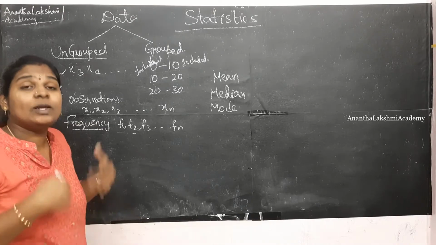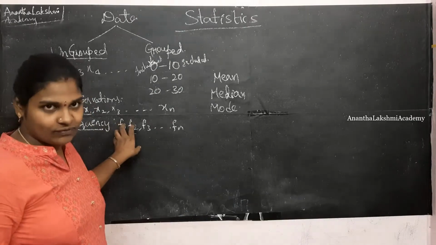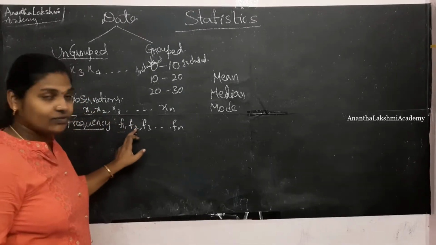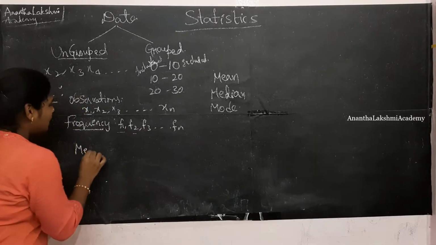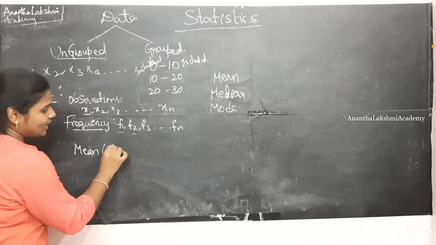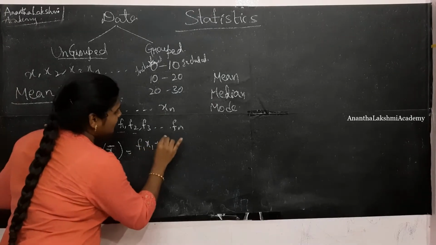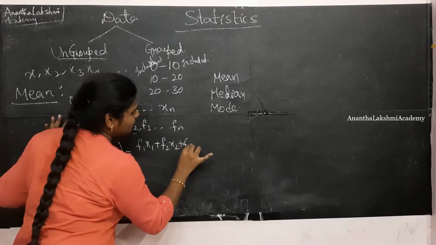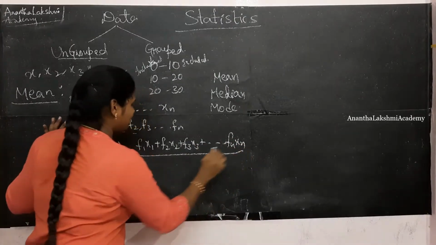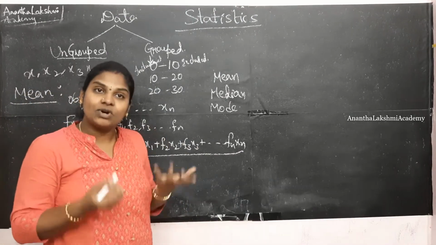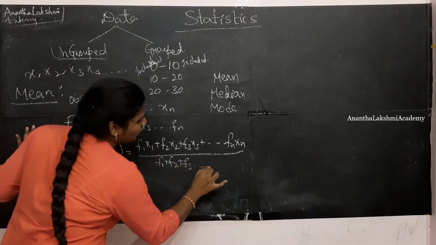So if we are to figure out how many times x1 did occur, it is x1 into f1, isn't it? Because x1 has occurred f1 times and x2 has occurred f2 times. So how did we try figuring out mean in our earlier classes? Mean of the observations x is denoted by x bar, equal to f1 x1 plus f2 x2 plus f3 x3 and so on till fn xn, divided by the total number of observations, that is f1 plus f2 plus f3 and so on till fn.